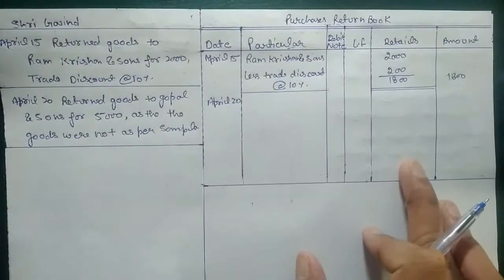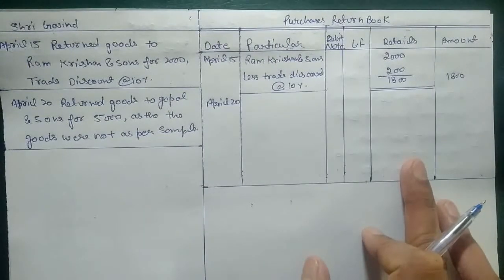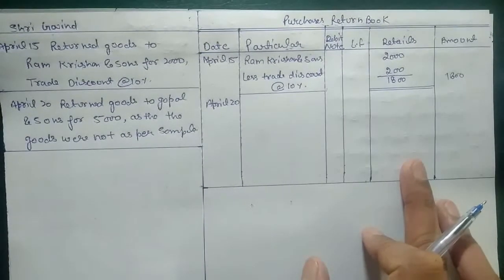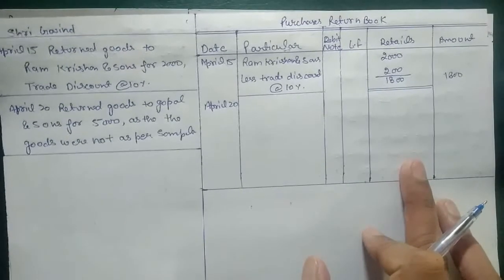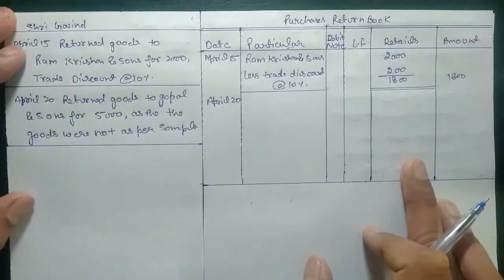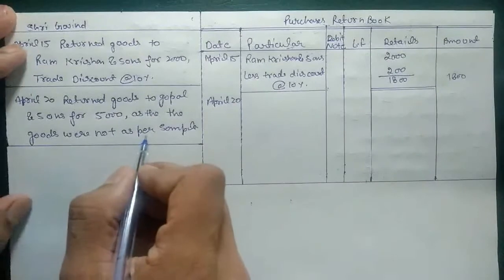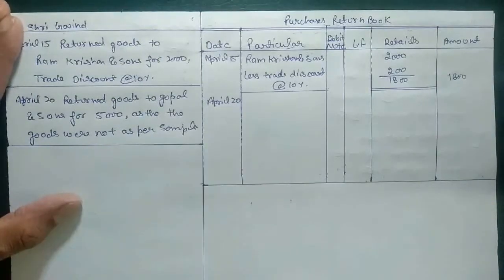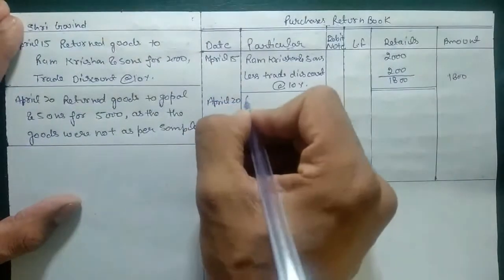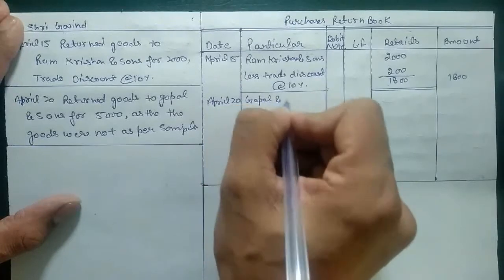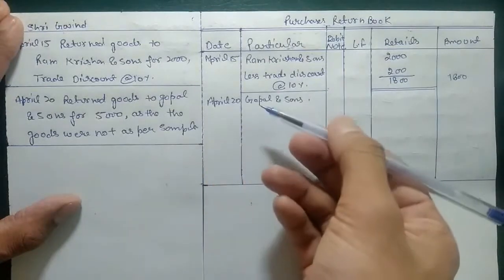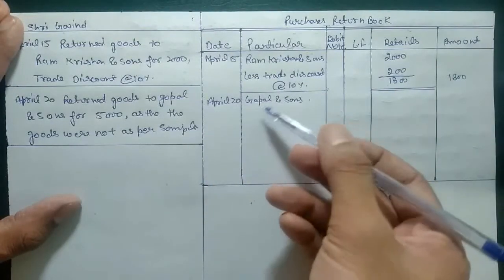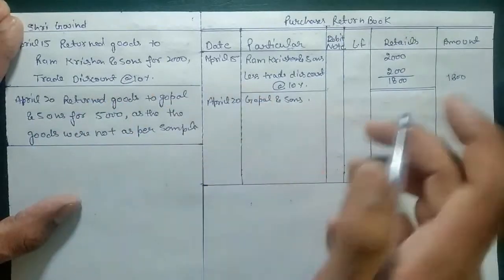We have discussed already that there are a few circumstances in which we return goods, like goods not as per sample, goods that may be defective, goods not as per order, or goods delivered late. So as per the circumstances they return goods, and the circumstance in this transaction is that the goods are not as per the sample. So whom we are returning goods to, first we need to put the name Gopal and Sons. We do not have a specification of goods, so we do not need to give details of specification here. We directly post the amount in the name of Gopal and Sons, that is 5,000.